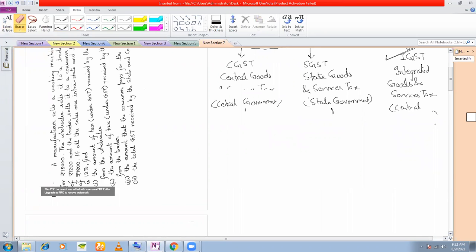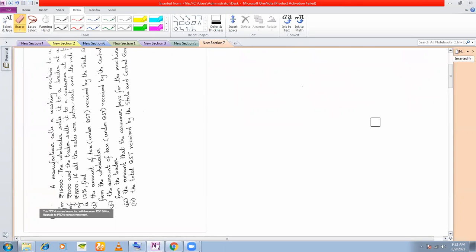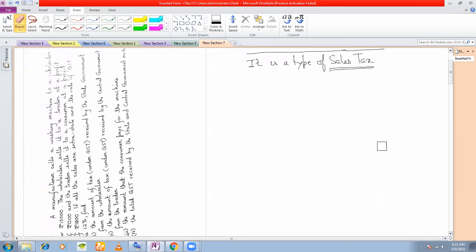These problems that I'm discussing, if you understand them, you can solve any problem. That is why there are three or four problems that I have done. This is a little inverted, so a little painful to read, but you can still read it. The question here is: a manufacturer sells a washing machine to a wholesaler for rupees 15,000. The wholesaler sells it to a trader at a profit of rupees 1,200, and the trader sells it to a consumer for a profit of rupees 1,800.